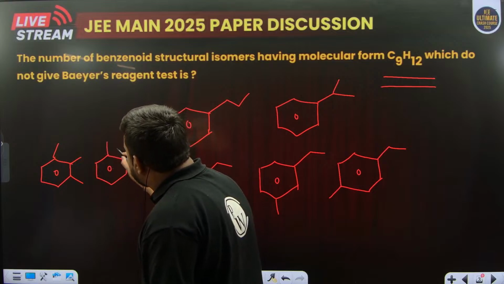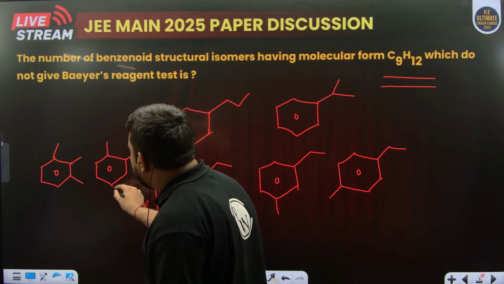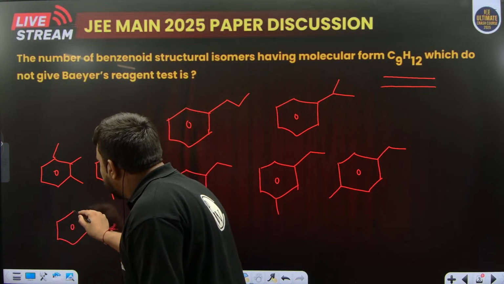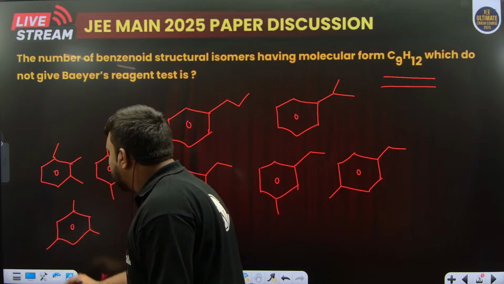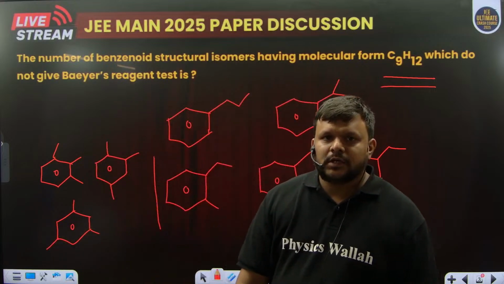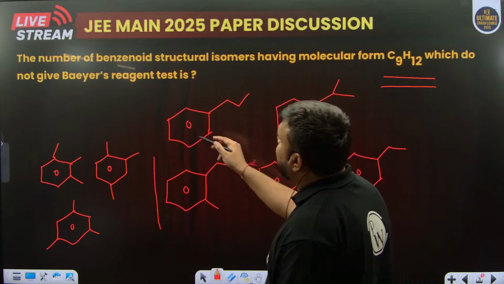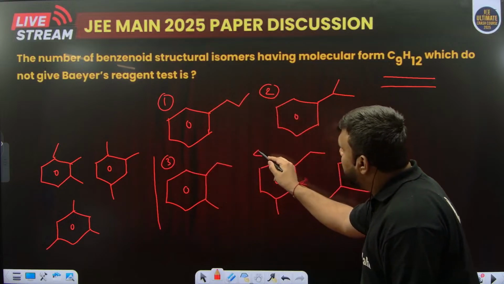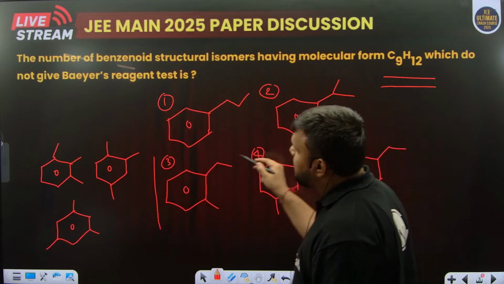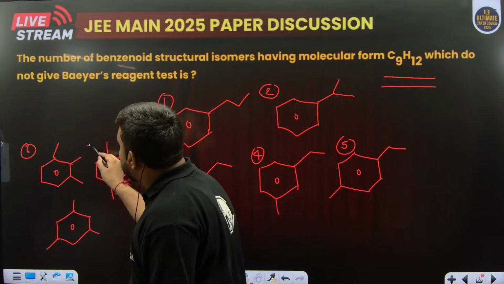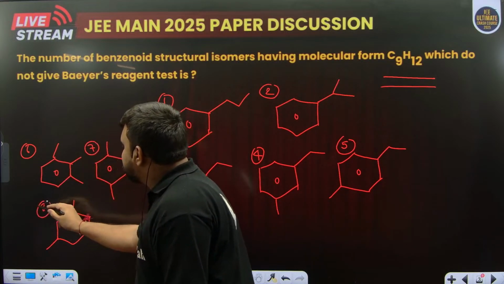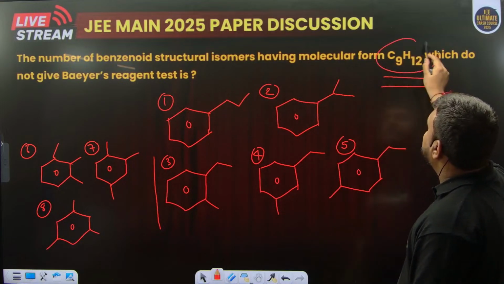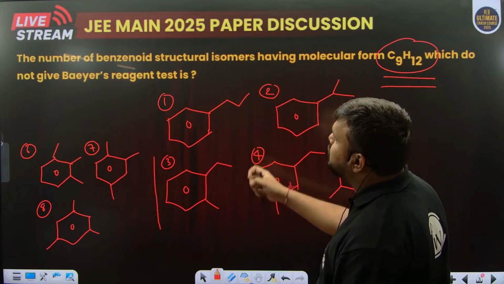This is another combination: 2 methyls together and 1 methyl over here, and the third combination will be 3 methyls alternate to each other, that is the mesitylene. So the total number we are getting over here is 1, 2, 3, 4, 5, 6, 7 and 8. So these are the total 8 isomers of the formula C9H12 having benzenoid structure.